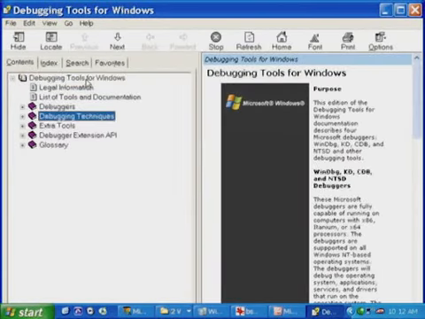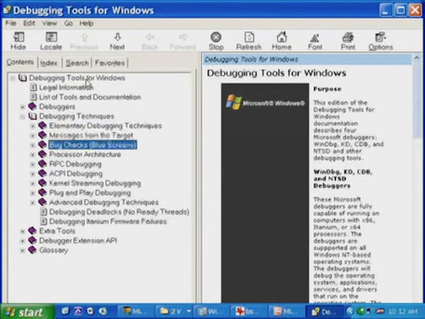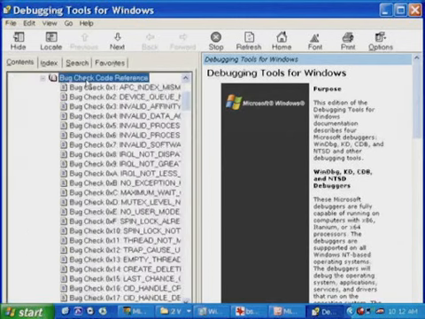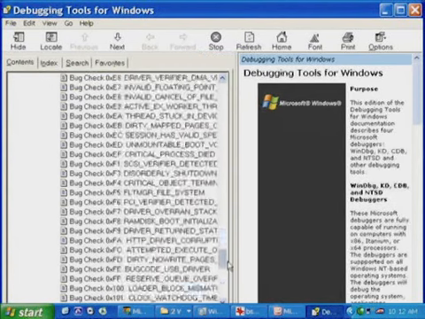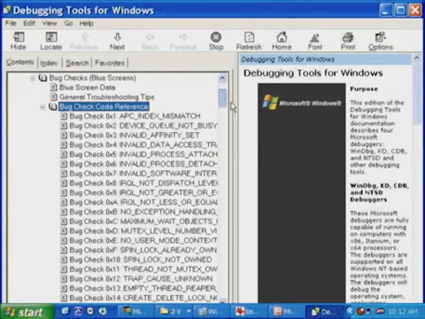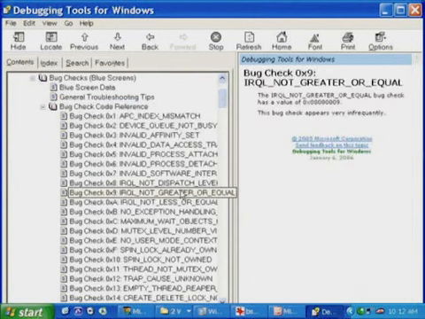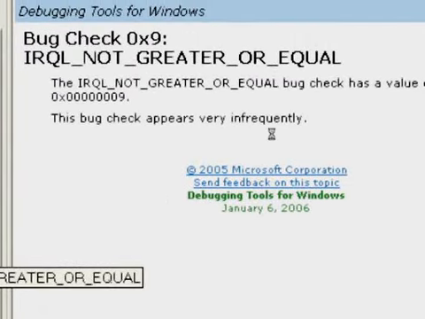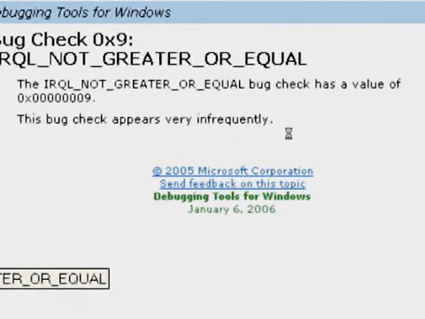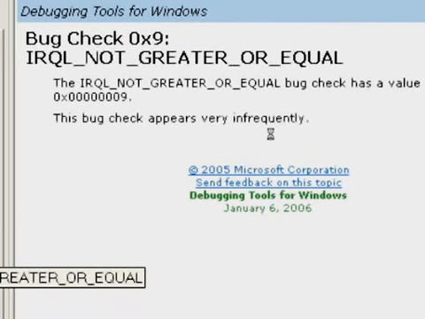Open it up and go to debugging techniques, bug checks, bug check code reference, and you can see here that there are entries for those 150 or so stop codes with information that helps you troubleshoot a crash of these particular stop codes. So let's pick one right here, like IRQL_NOT_GREATER_OR_EQUAL, and see what kind of useful advice the debugging tools help provides us. So let me zoom in here and let's see what it says. The IRQL_NOT_GREATER_OR_EQUAL bug check has a value of 9. This bug check appears very infrequently. So you can see that this is just a tremendous resource of useful tips and information on troubleshooting crashes.